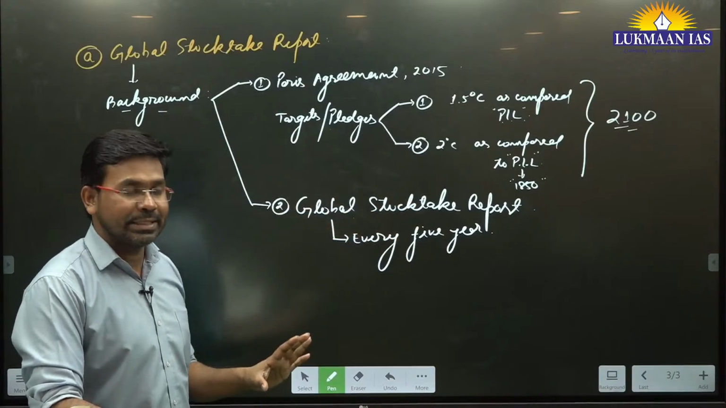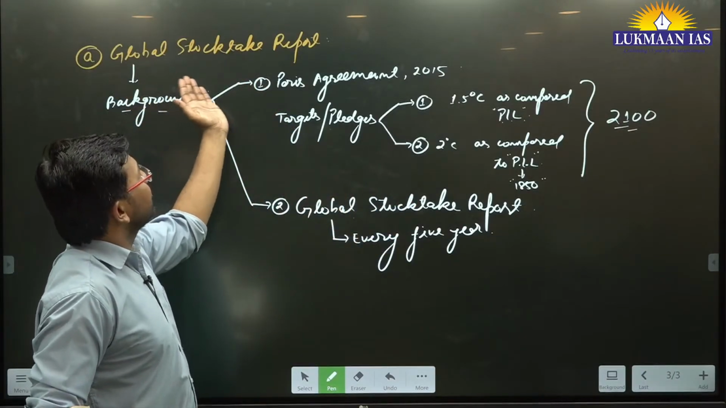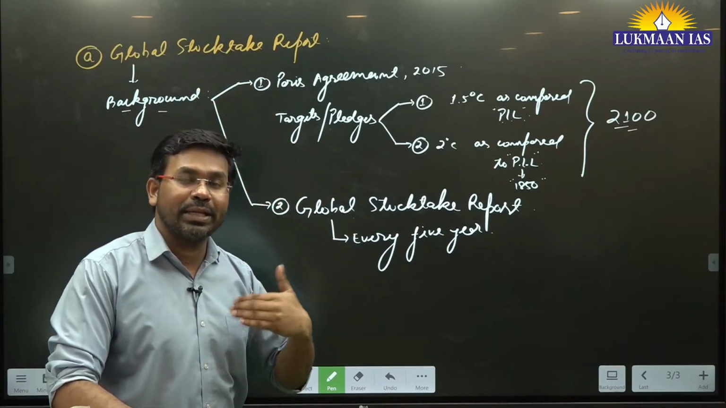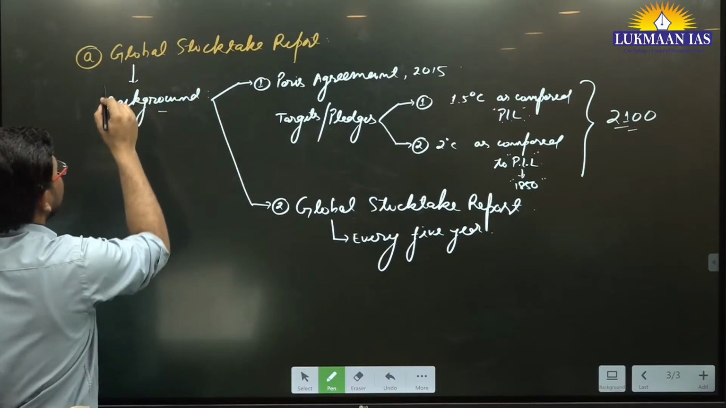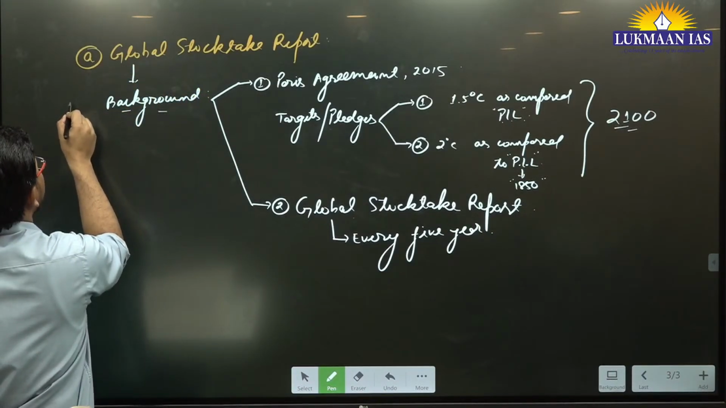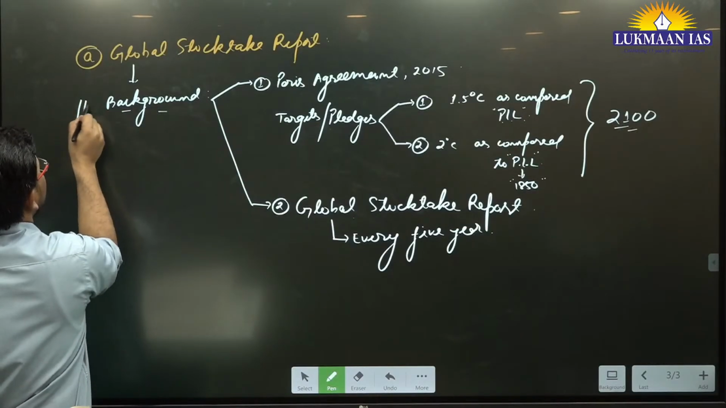Now we came up with this thing, with what? The global stocktake report. This is the first ever report that has been released. So what is the nature of this report? The first aspect of this report that we discuss is background.